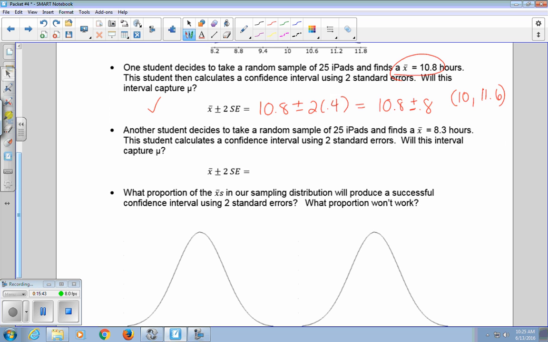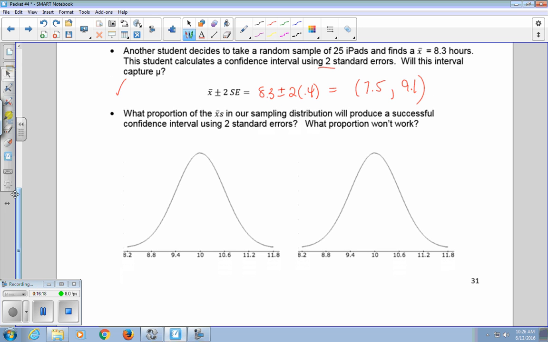Another student decides to take a random sample of 25 iPads and finds that X bar equals 8.3 hours. This student calculates a confidence interval using 2 standard errors. Will this capture mu? So we have 8.3 plus or minus 2 times 0.4, and this gives us the interval 7.5, 9.1. So this does not capture the true mu, which is 10. The important idea is that 95% of the time, this process will capture our true mu.